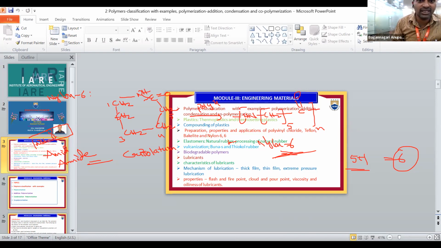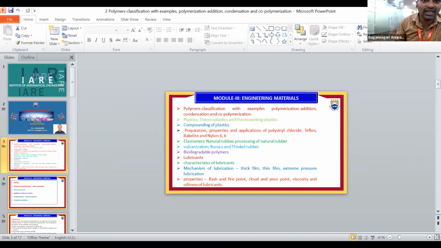One more example is nylon 66. In nylon 66, the main compounds are hexamethylene diamine and adipic acid.